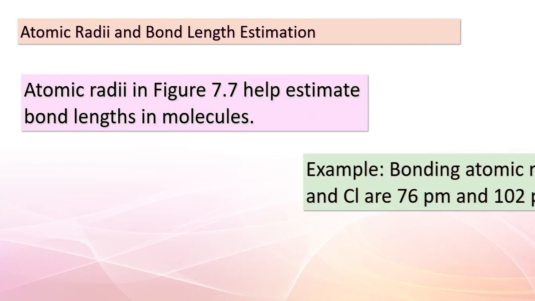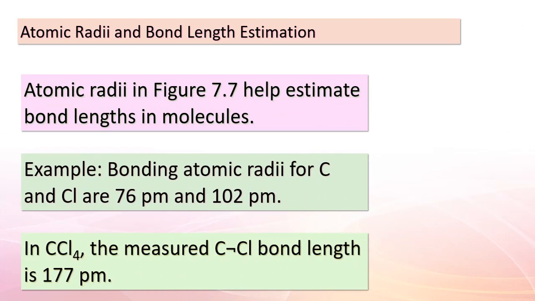Hello again, students. Today, we're delving into the realm of atomic radii and how they play a crucial role in estimating bond lengths within molecules. As we can see in Figure 7.7, atomic radii provide valuable insights into molecular structures. Let's take a look at an example to solidify this concept. When it comes to the elements carbon, C, and chlorine, Cl, their bonding atomic radii measure 76 pm and 102 pm, respectively. Now, consider the molecule carbon tetrachloride.